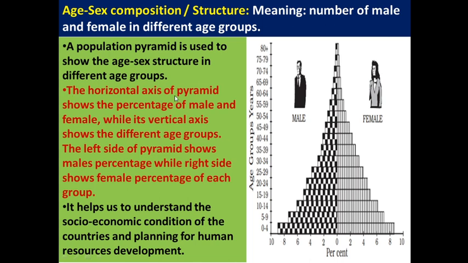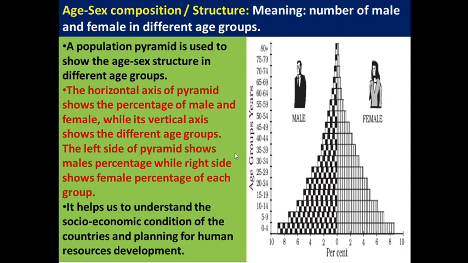So the horizontal axis of the pyramid shows the percentage of male and percentage of female population, while the vertical axis shows the different age groups: 0 to 4, 5 to 9, 10 to 14, 15 to 19. So these are the different age groups.